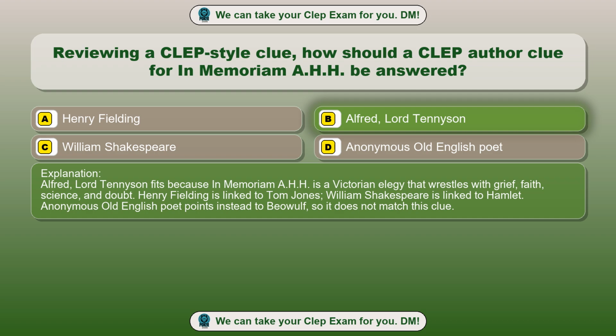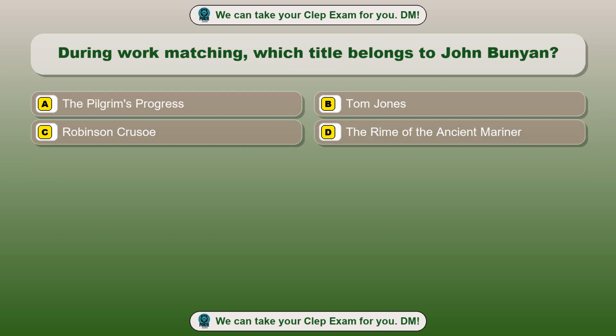Henry Fielding is linked to Tom Jones, William Shakespeare is linked to Hamlet. Anonymous Old English poet points instead to Beowulf, so it does not match this clue. Question 49. During work matching, which title belongs to John Bunyan?